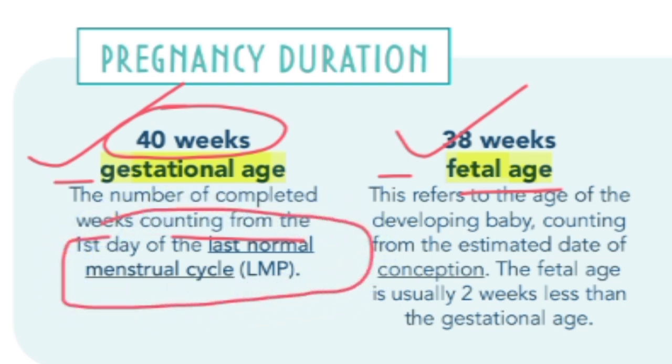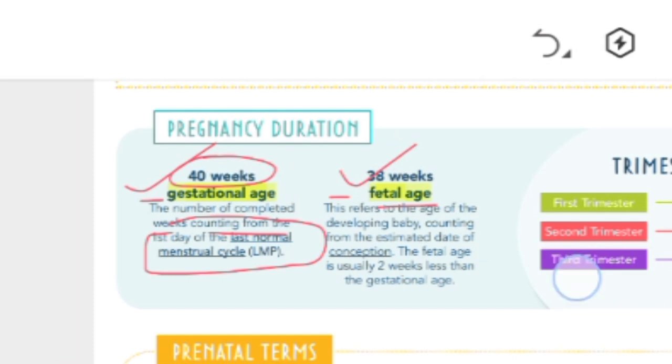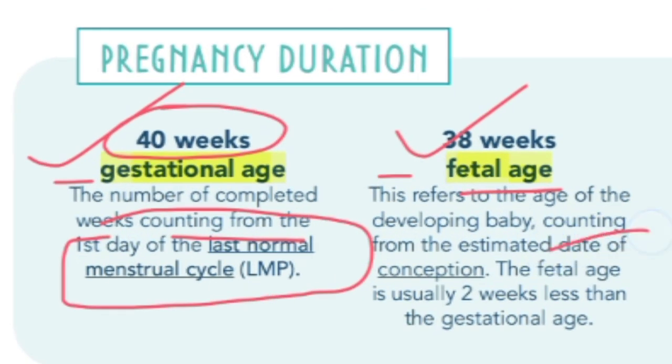While if we talk about fetal age in case of pregnancy duration, it is counted from the estimated date of conception. It is counted from the date of conception, and as we already know, ovulation occurs after 2 weeks of the menstrual cycle. So fetal age is 2 weeks less than gestational age. So this is all clear about gestational age and fetal age and why fetal age is less than gestational age.